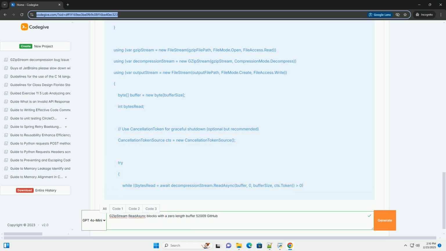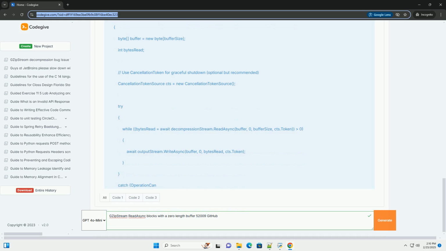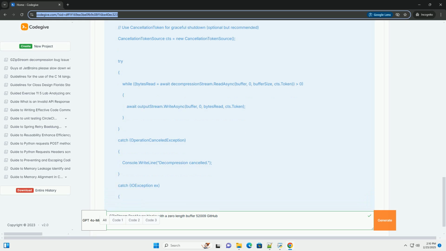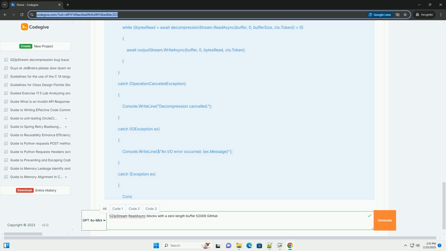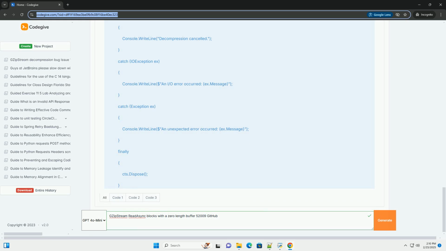Key concepts. Asynchronous operations: ReadAsync performs its operation asynchronously, meaning it returns immediately and doesn't block the calling thread while waiting for data. This is crucial for responsiveness in applications.